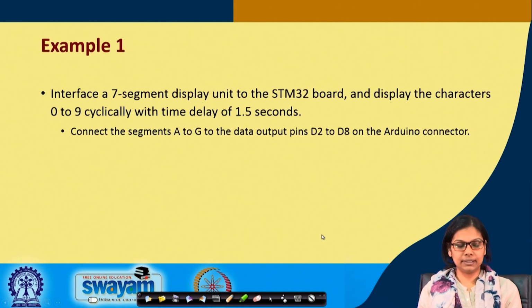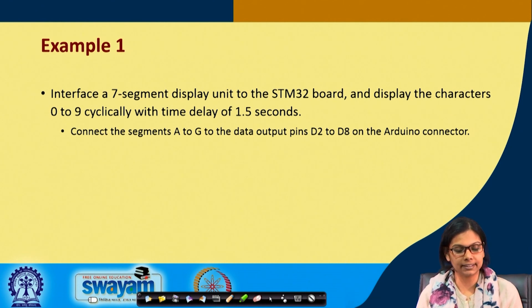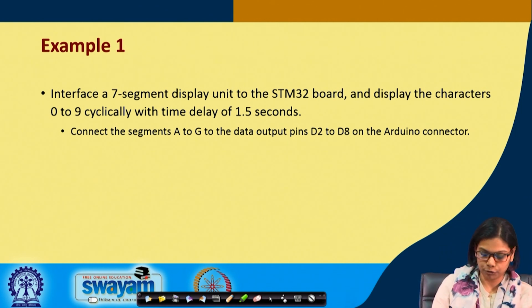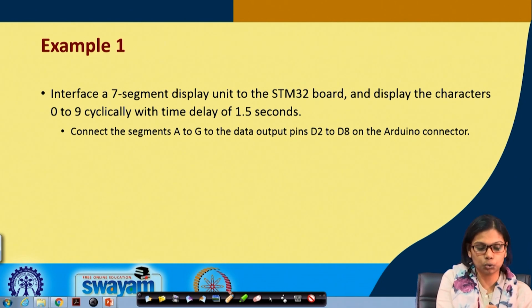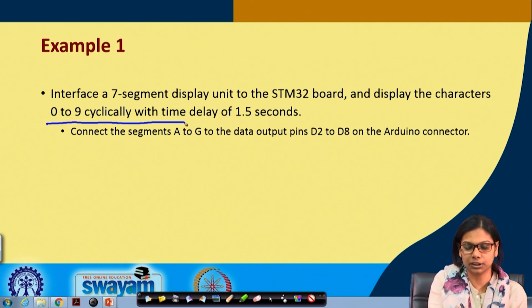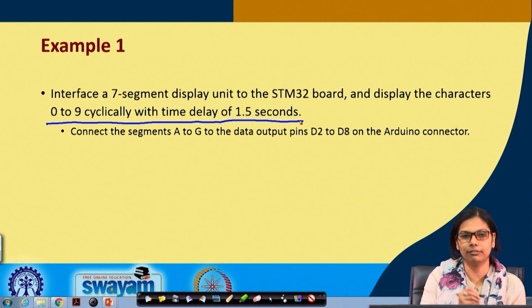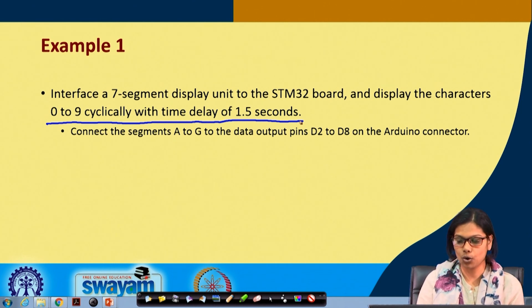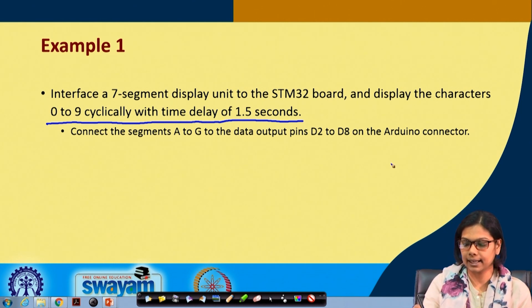The first example that I will be showing is interfacing a 7-segment display unit to the STM32 board and displaying the characters from 0 to 9 in a cyclic fashion with a time delay of 1.5 seconds.